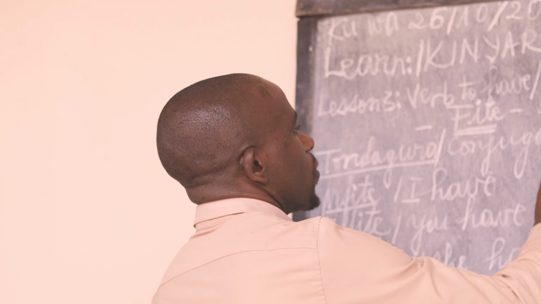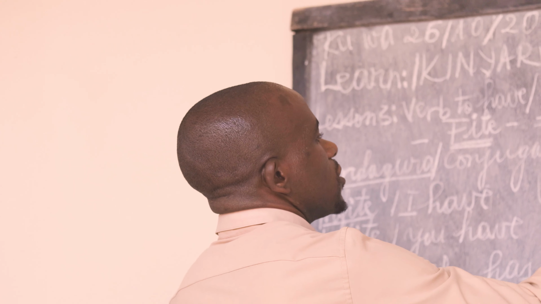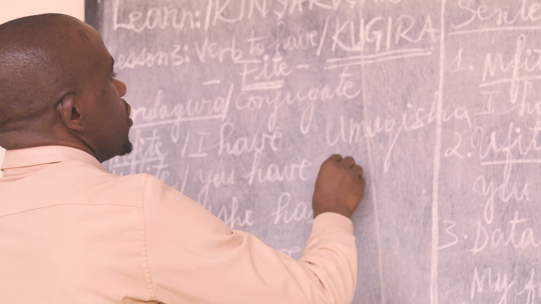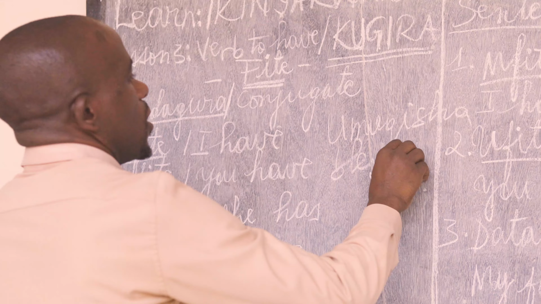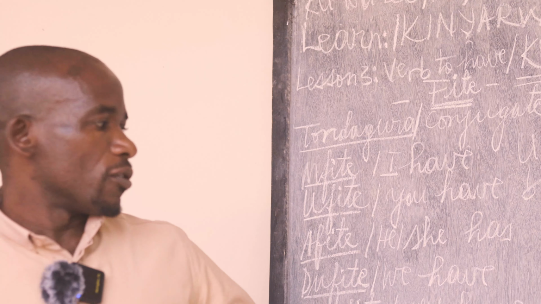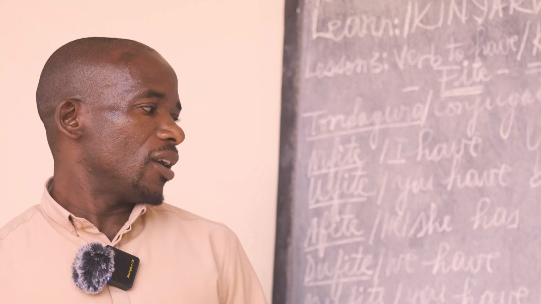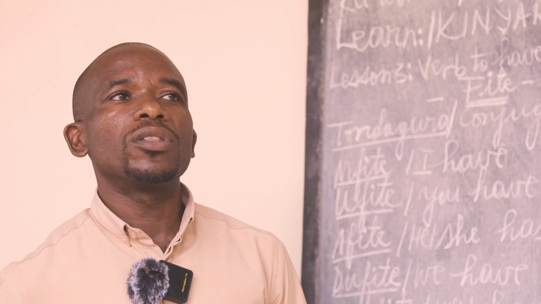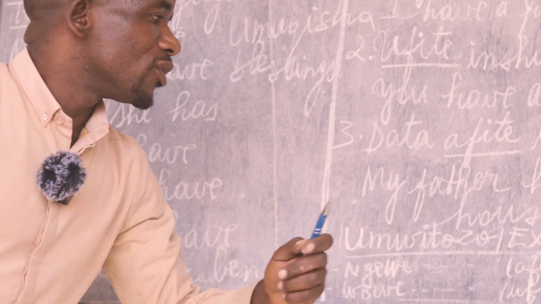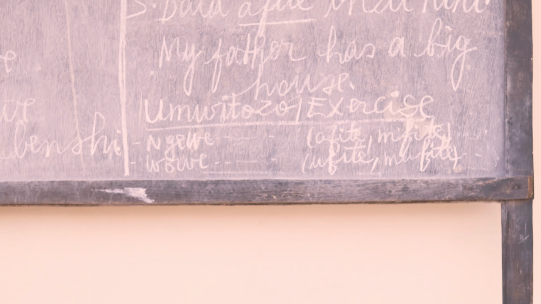Umugisha in Kinyarwanda, written like this. Umugisha is blessing. This is one of the words you can use to make a sentence with the verb to have. Let's go to the second sentence and complete it. Think of what you have got as an answer. This one or this one? What is the correct answer?